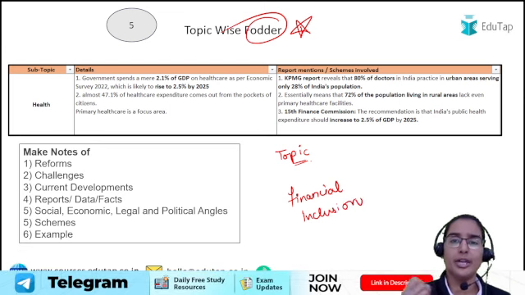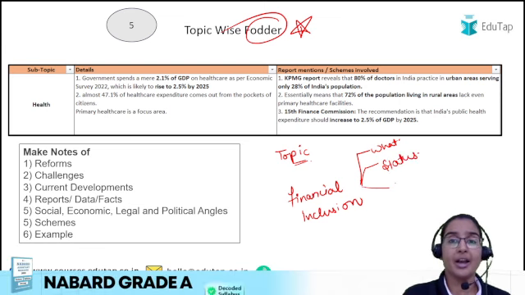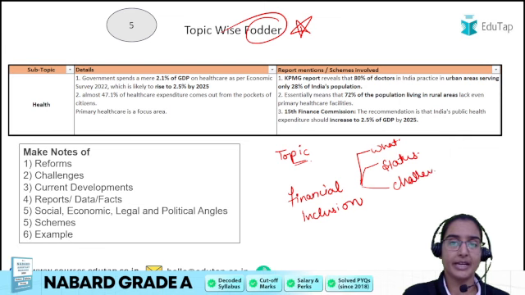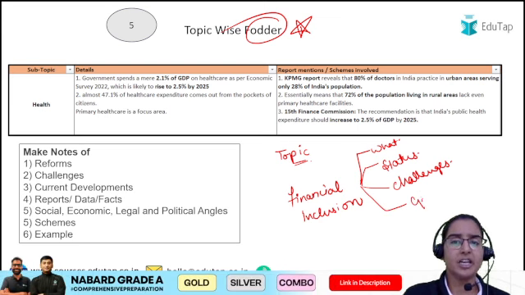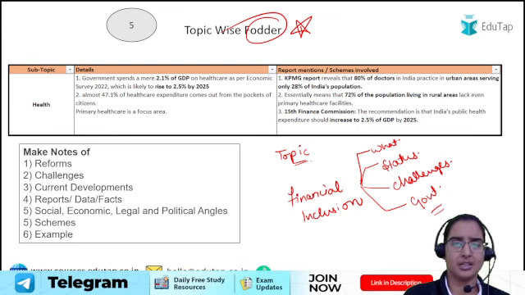First of all, let us together brainstorm what they can ask us. First of all, you should know what financial inclusion is, right? What is the status of financial inclusion in India? What are the challenges that we face as far as financial inclusion is concerned? Then you also have to see what steps the government is taking, right? So these are a few things which we can see as far as financial inclusion is concerned.